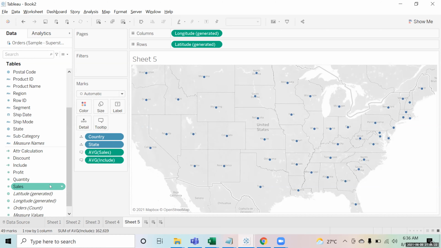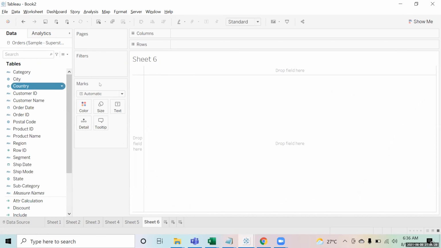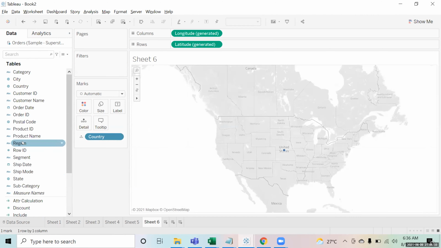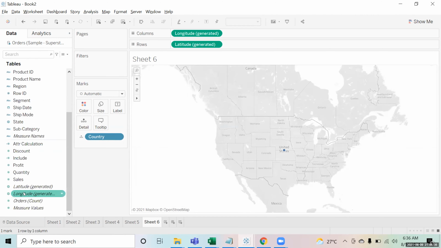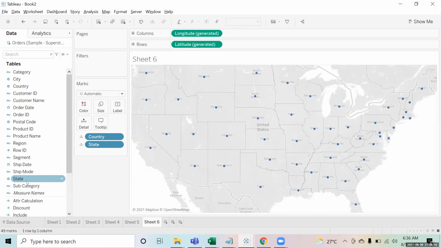Similarly, you have something like exclude now. Suppose I make this same thing now, if I bring the country, state, and I bring the city also, right?